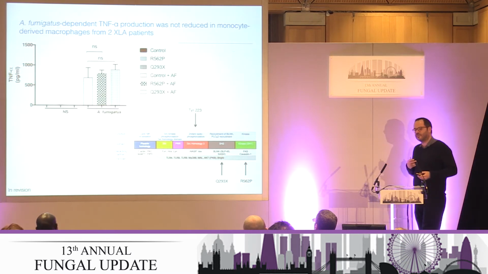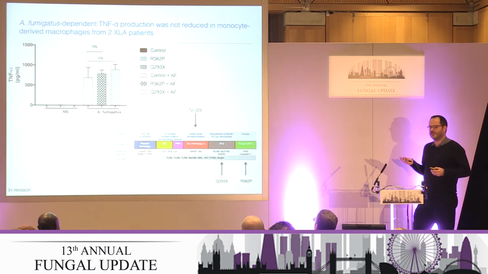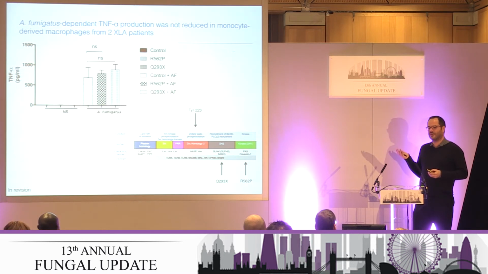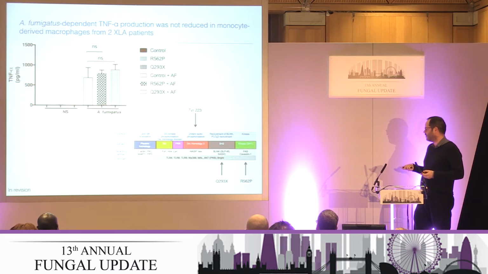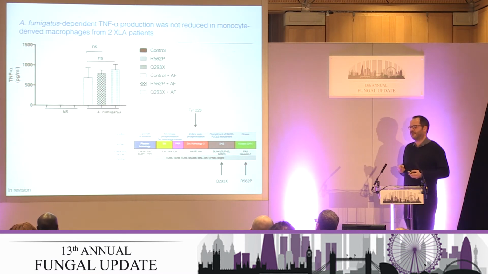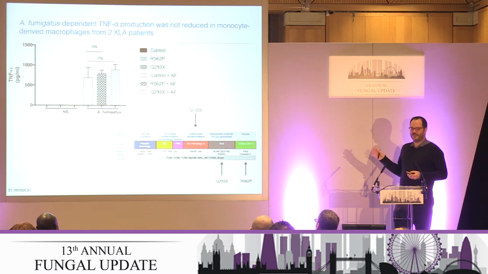There's this interesting issue that there's a load of XLA patients who've got mutations in BTK who do get progressive bronchiectasis, and they have a small but definite risk for fungal disease as well, but it's nothing like as severe as in patients receiving ibrutinib with steroids who've got pre-existing hematological malignancies. So we started looking at TNF-alpha responses in some of these patients. We've only done 2 thus far. The nice thing is that they've all got their genomes done, so we know where their mutations are. And thus far, interestingly, those 2 patients don't seem to have a defect in TNF, which is probably for very complicated molecular reasons, which I haven't even begun to investigate.